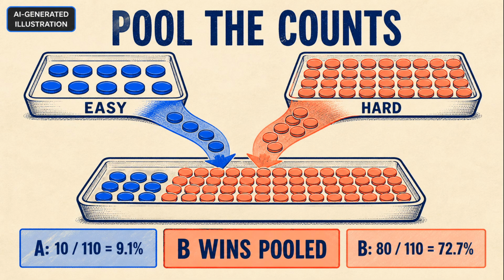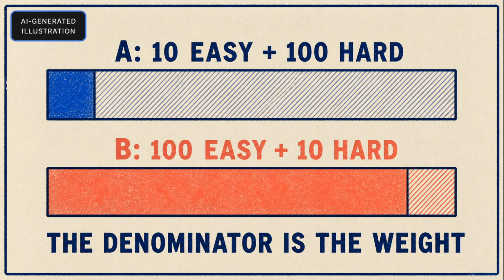Now pool the groups. Pooling means adding successes and adding trials. A becomes 10 successes out of 110 trials, 9.1%. B becomes 80 successes out of 110 trials, 72.7%. The winner has reversed. An equal average of the 4 displayed percentages would answer a different question, because the 4 groups did not contribute equally many observations. Look at where the observations came from.